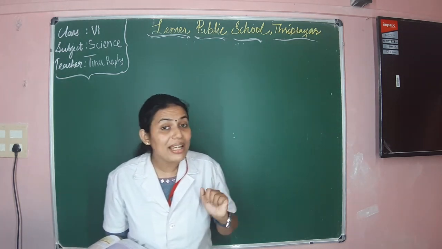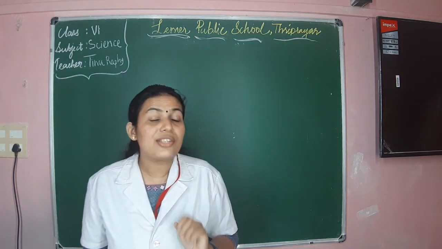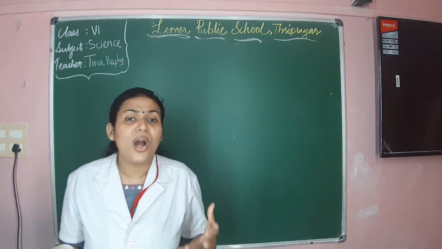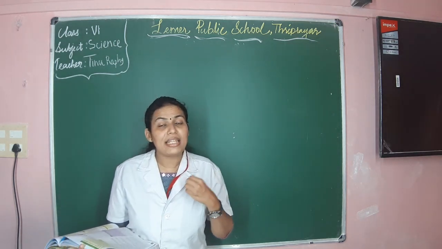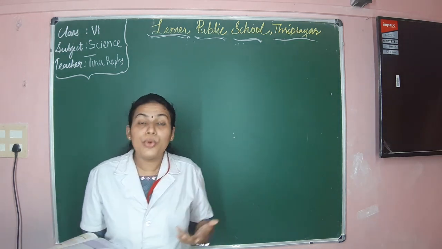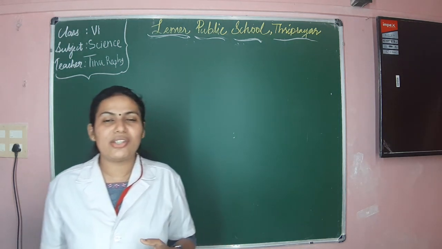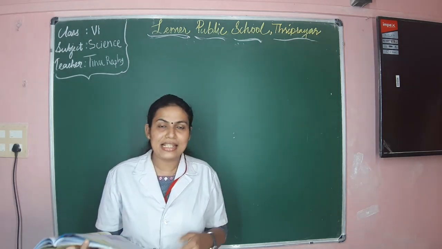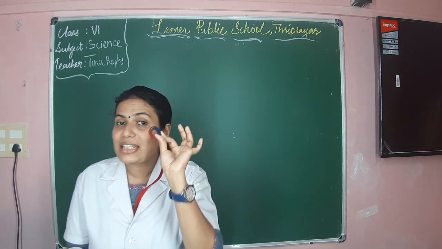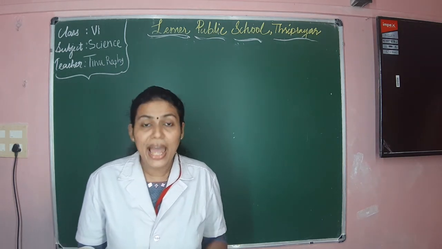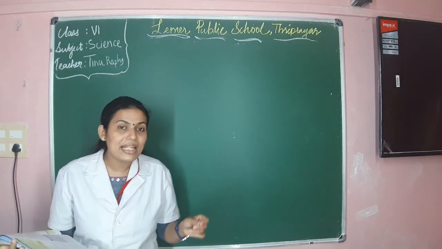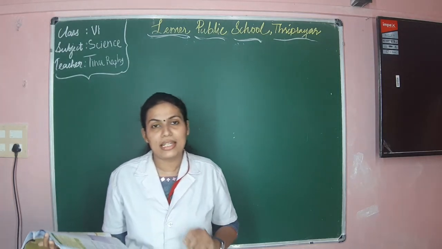Now, what are non-magnetic substances? Yes, non-magnetic substances are the substances which do not have any kind of magnetic attraction, isn't it? For example, paper, wood, plastic, aluminium, etc. are examples for non-magnetic substances. That means those substances cannot be attracted by this kind of magnet. So in activity 1, we are going to see which are magnetic substances and which are non-magnetic substances.